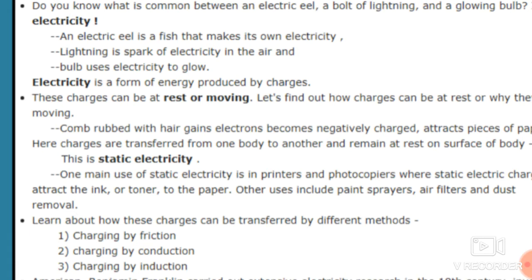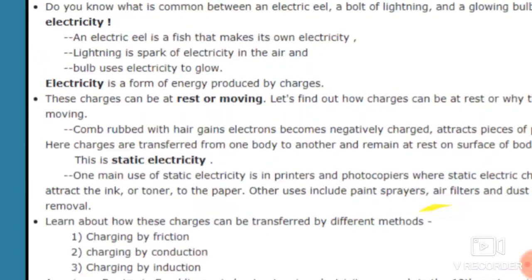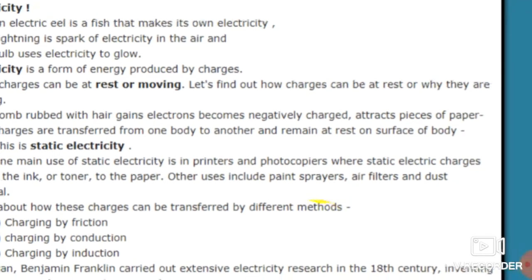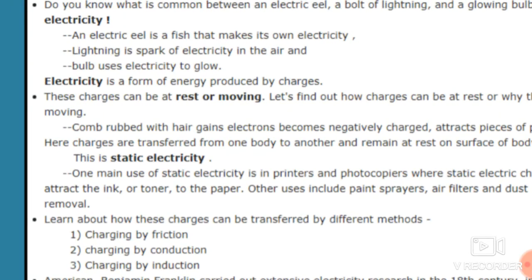One main use of static electricity is in printers. Static electricity is used in printers and photocopiers, where static electric charges attract the ink or the toner to the paper. That's why we get the print of any soft copy. Other uses include paint sprayers, air filters and dust removal. So these are also certain other uses of static electricity.